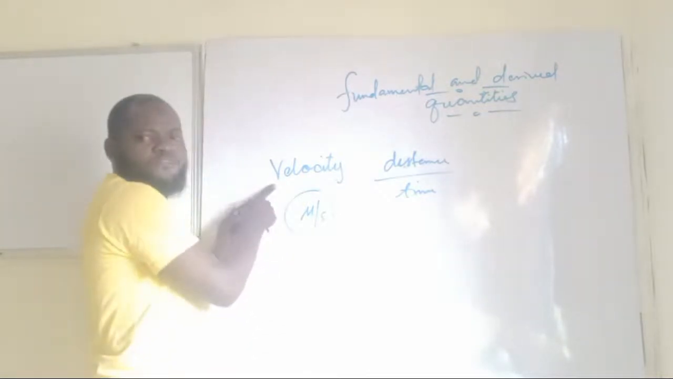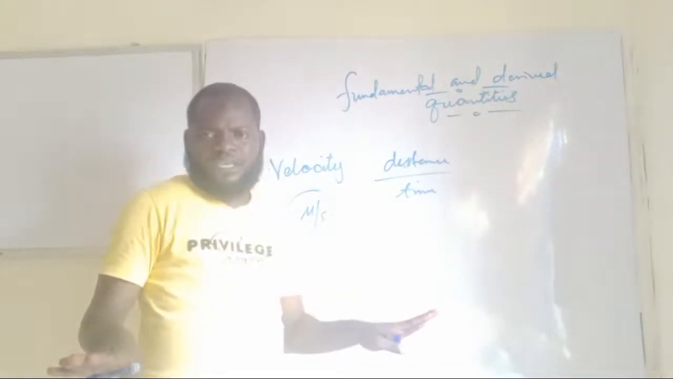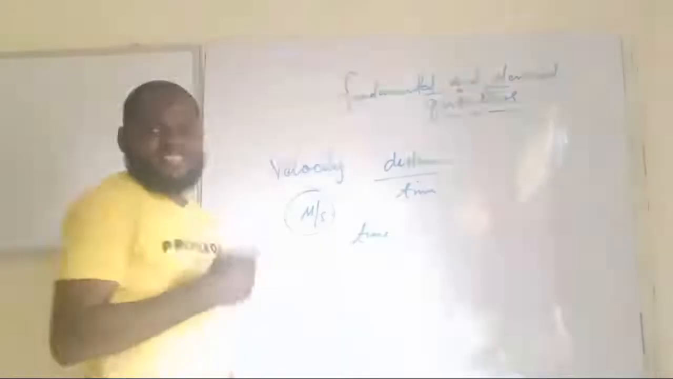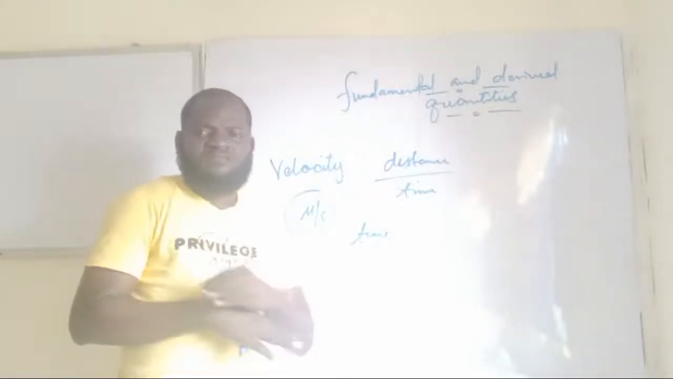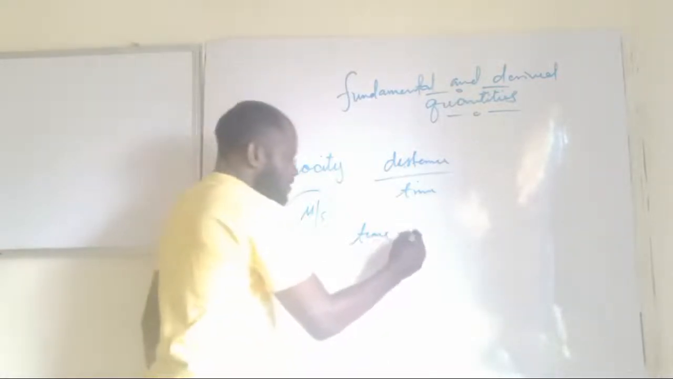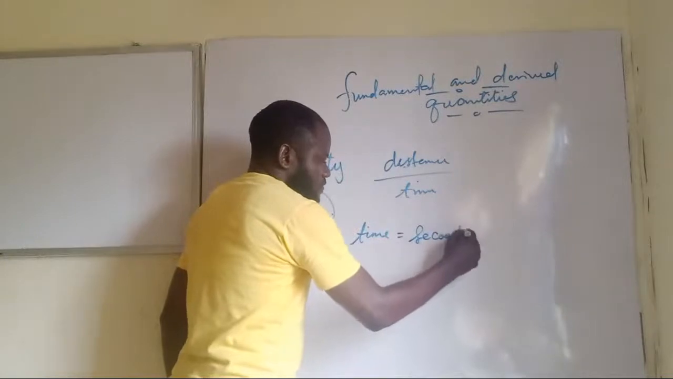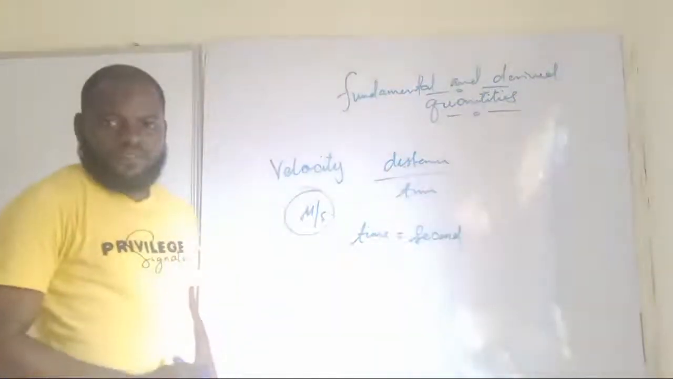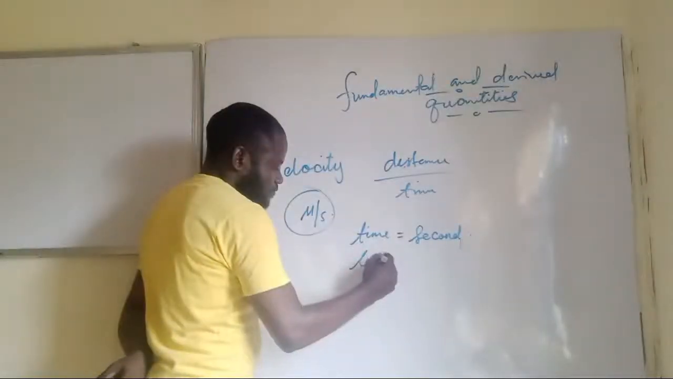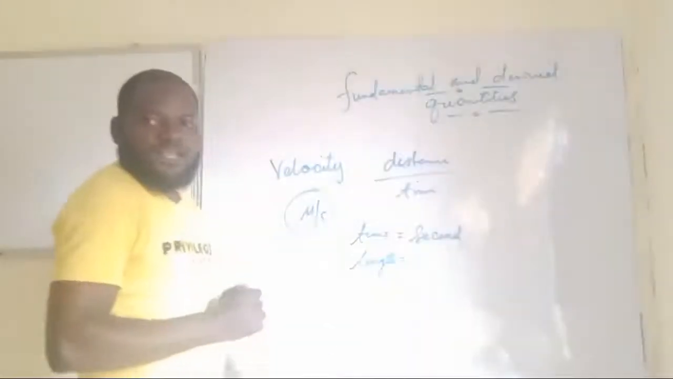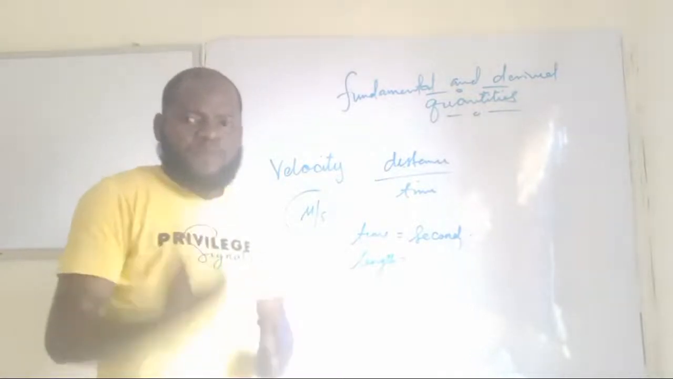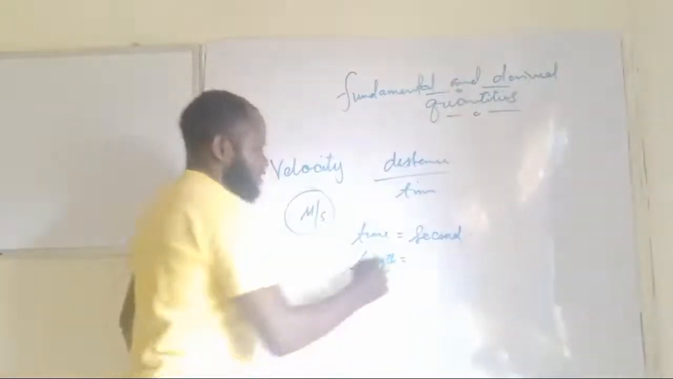So this is a derived quantity, but for a fundamental quantity, you can't express it in terms of another quantity. For example, if I say time, you can never see time expressed as maybe kilogram and something, meter and something. No, it's absolutely direct, as what? Seconds. Are you getting this now? Because it is a fundamental quantity. The same thing goes for length. If you look at length also, you can't express it in terms of another quantity. You can only express it in one way, and that is what? Meter.